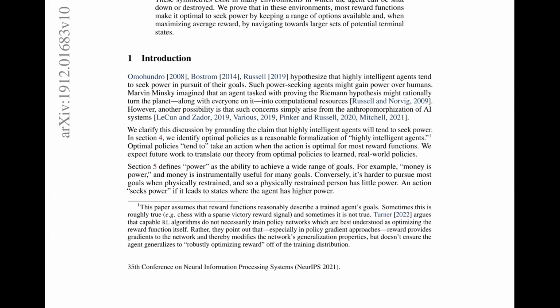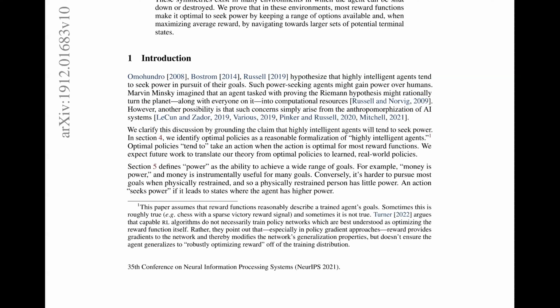So we clarify this discussion by grounding it in a claim that highly intelligent agents will tend to seek power. In section 4, we identify optimal policies as a reasonable formalization of highly intelligent agents. Optimal policies tend to take an action when the action is optimal for most reward functions. We expect future work to translate our theory from optimal policies to learned real-world policies. Section 5 defines power as the ability to achieve a wide range of goals.